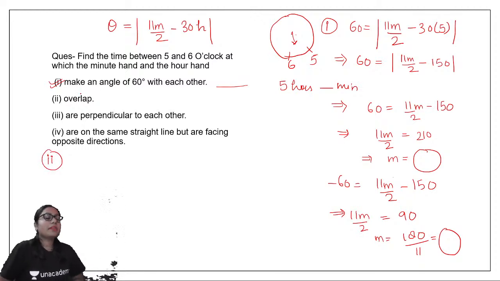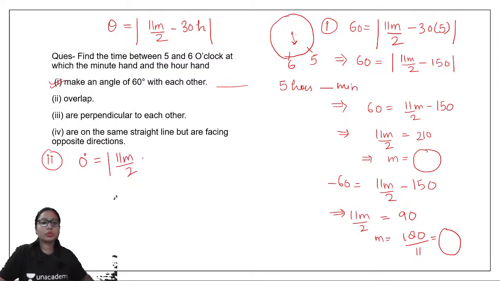Overlap. So when will the minute hand and the hour hand overlap? Overlap is when both the hands make the angle of 0° with each other, right? So 0° means this would be equal to 0, and this is equal to 11m by 2 minus 30h.